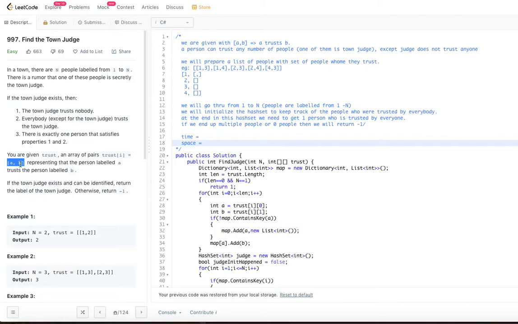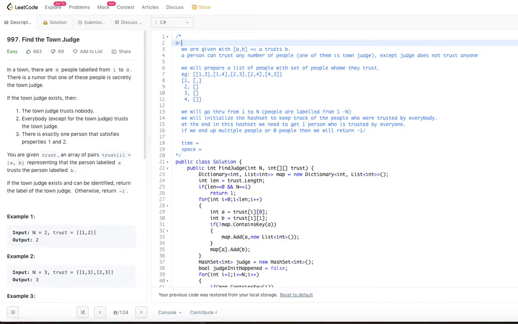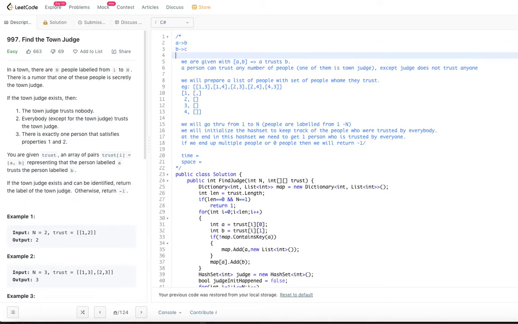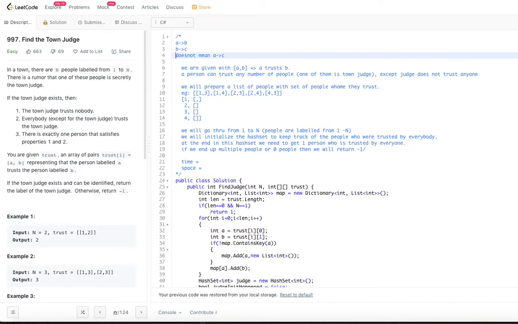So it's not like a trusts b and let's say b trusts c, so it doesn't mean a trusts c. The assumption is not true.